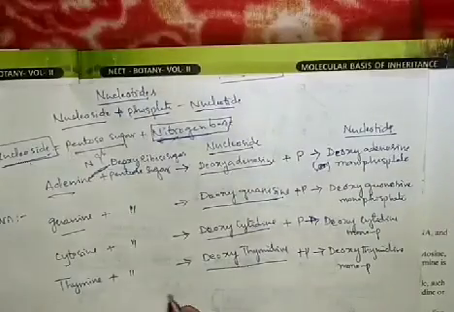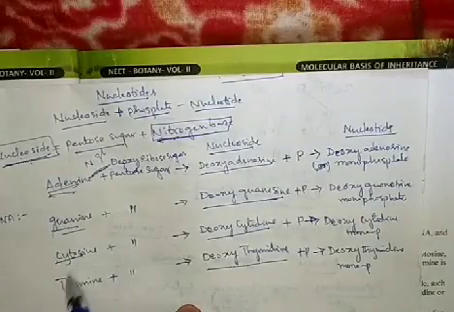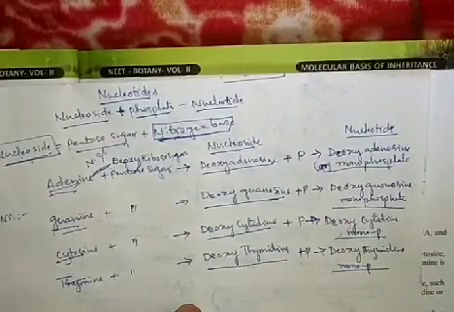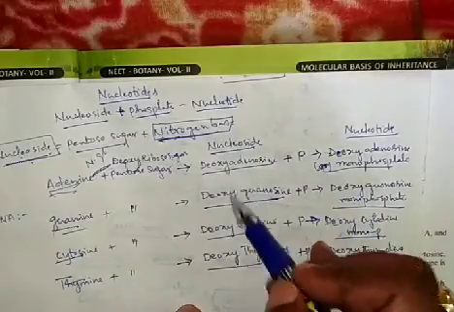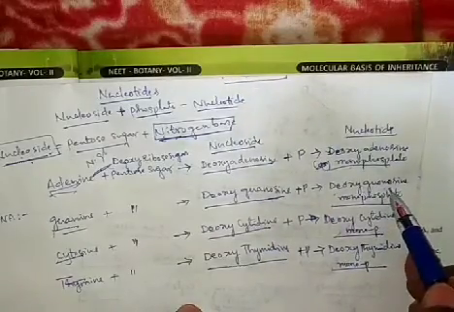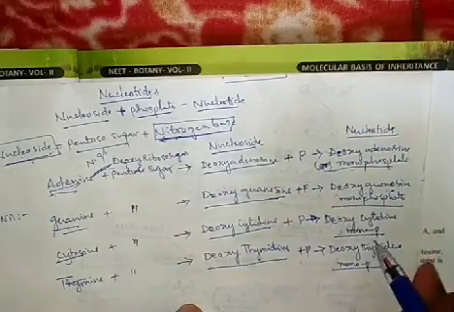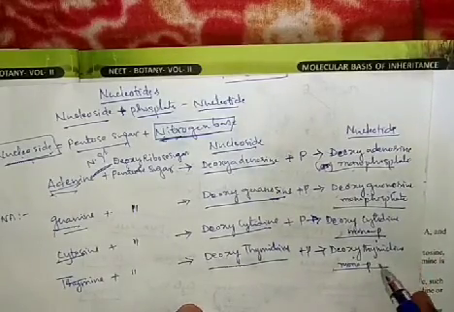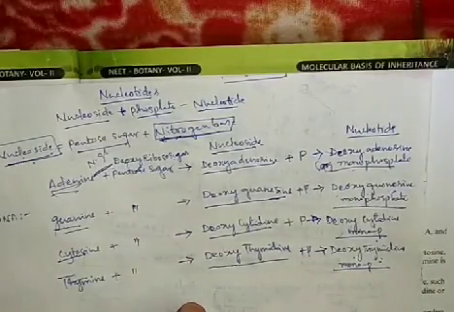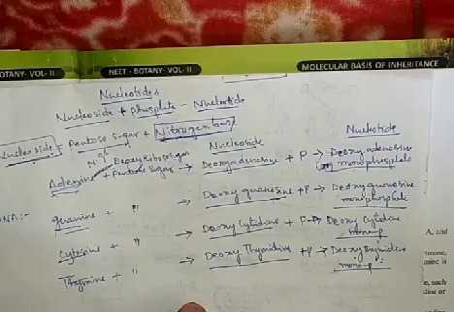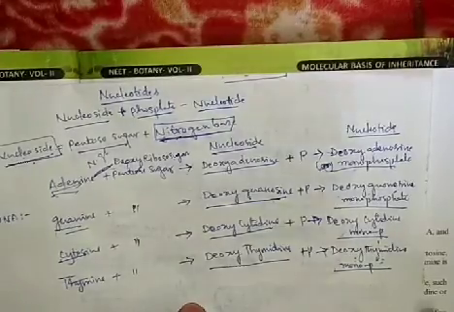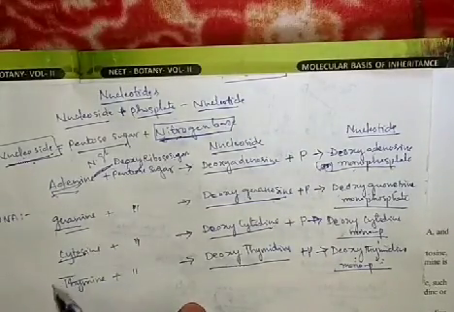So like that, with these four nitrogen bases, four different types of nucleotides are formed. These are the nucleosides. These are the nucleotides: deoxyadenosine monophosphate, deoxyguanosine monophosphate, deoxycytidine monophosphate, deoxythymidine monophosphate. Deoxyguanosine nucleotide, deoxyadenosine nucleotide, deoxycytidine nucleotide, deoxythymidine nucleotide. Like that, different nucleotides are formed by the different nitrogen bases.